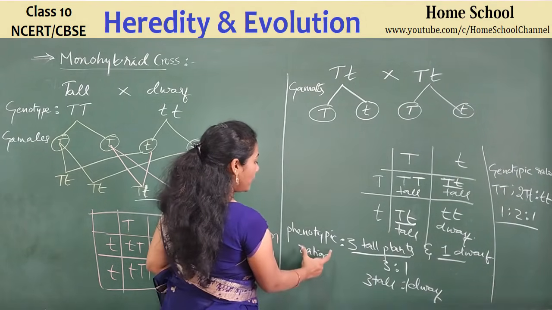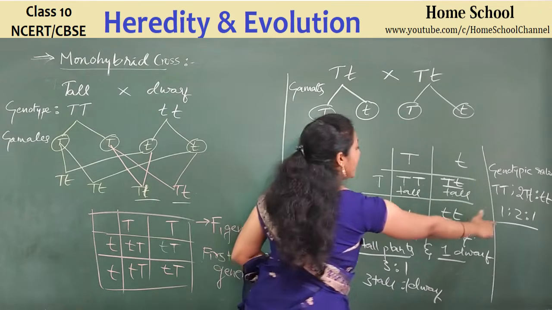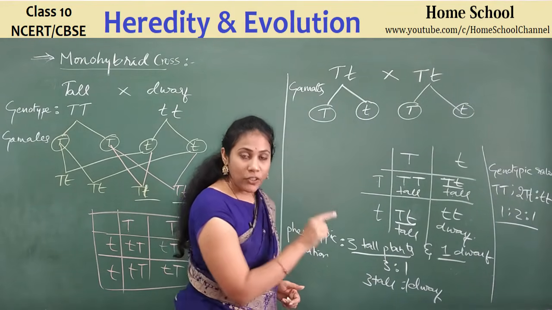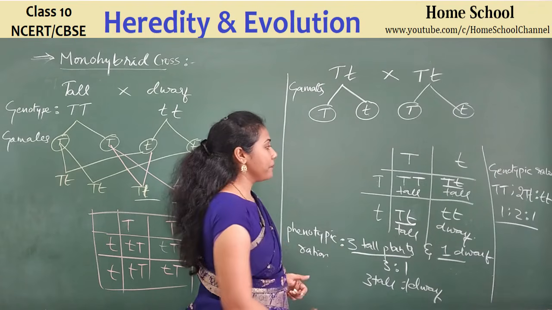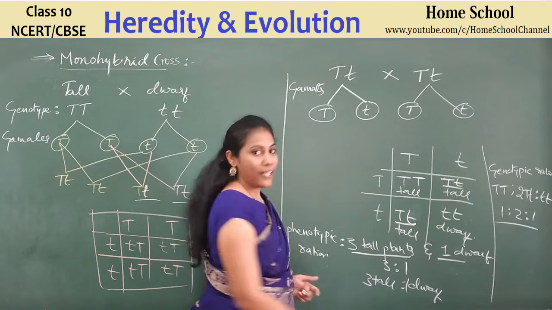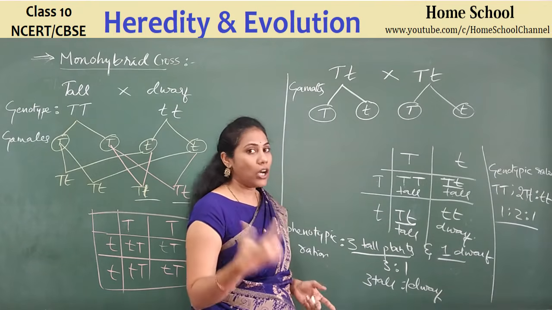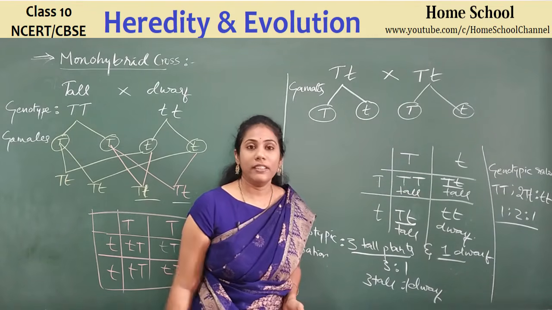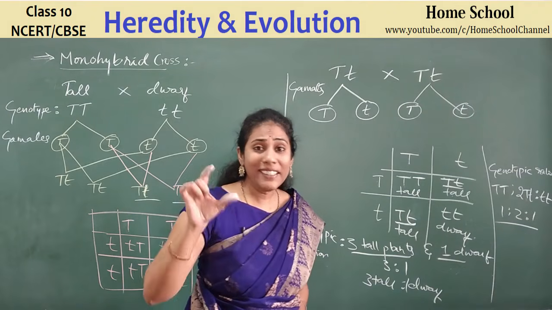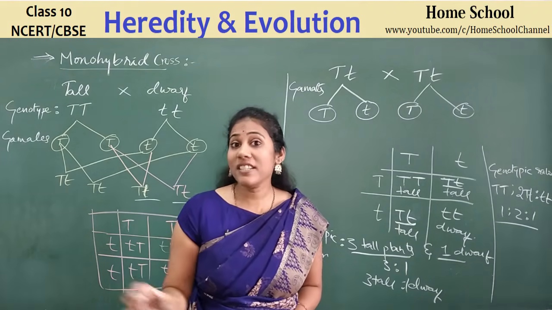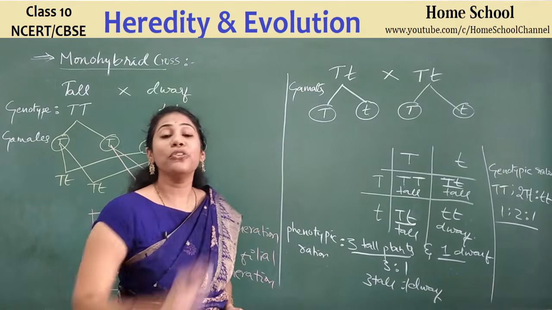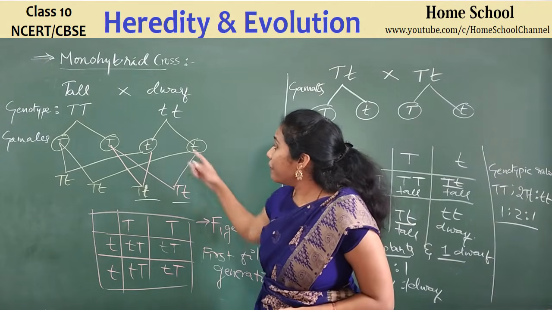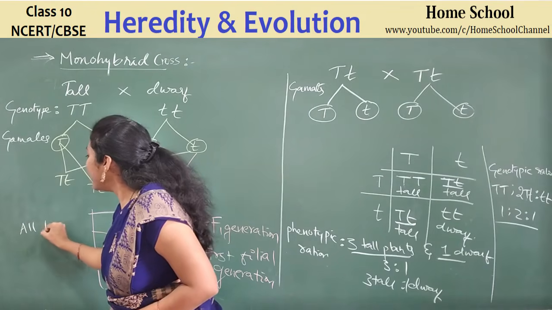So you must be able to remember the phenotypic ratio and genotypic ratio of a monohybrid cross. That is important, guys. What is the phenotypic ratio of a monohybrid cross? 3:1. What? 3 tall plants, 1 dwarf plant. That means 75% tall, 25% short plants. Genotypic ratio is 1:2:1. Clear? Fine. And what are the observations and conclusions that you can give out of this monohybrid cross? I'll mention. See here, in the F1 generation, all plants are tall.